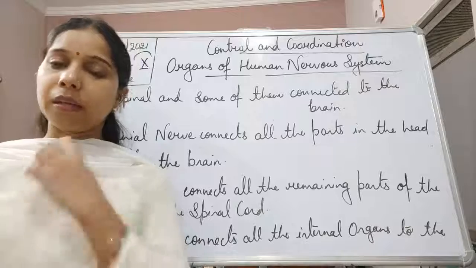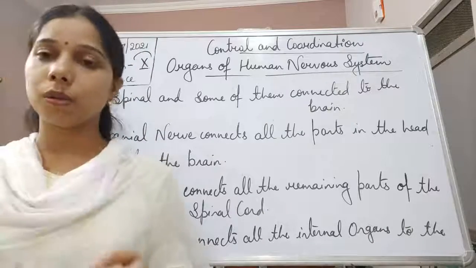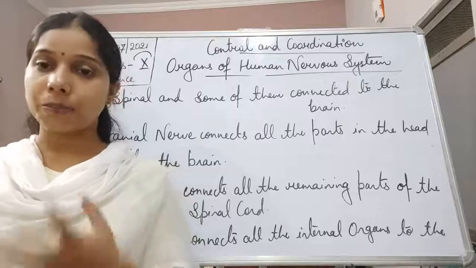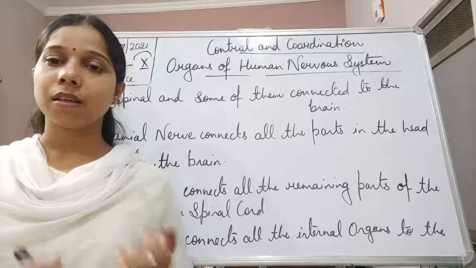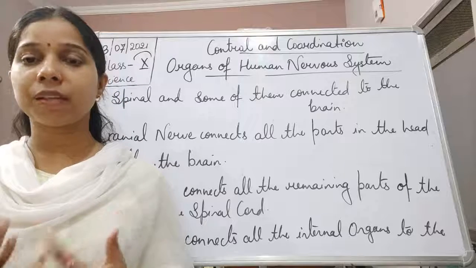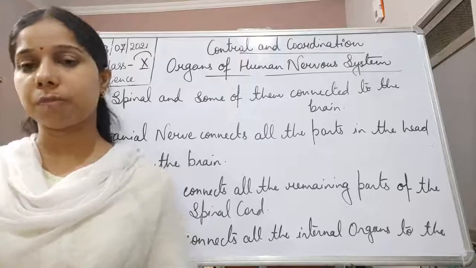So the three main types of nerve are the cranial nerve, spinal nerve and visceral nerve. Cranial nerves connect things to the brain. Cranium, you have heard about the term cranium. Spinal, the term comes from spine, spinal cord, so it is connected to the spinal cord. And visceral is related to the delicate internal organs, which are connected to the brain or to the spinal cord.